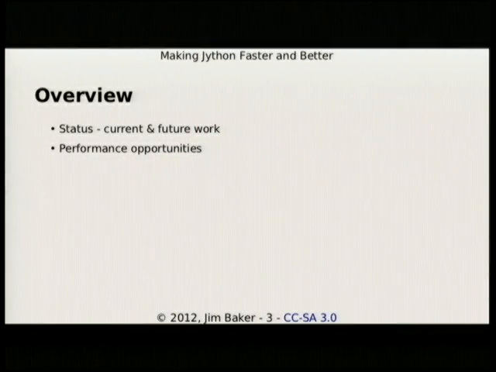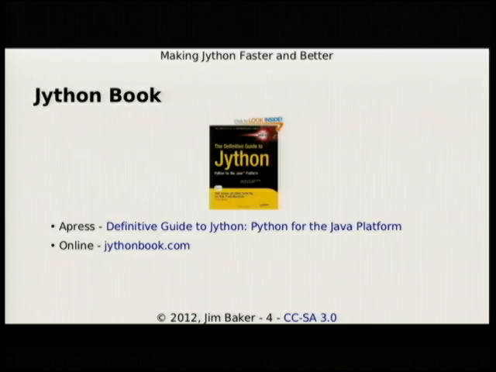So I'm going to discuss the status of Jython because we really need to tell you how that is going because, you know, we periodically disappear for a while because we're employed doing something else, but there is some work that's going on right now to bring back full-time development on Jython. And also some of the performance opportunities, which is really what I'm speaking about today.